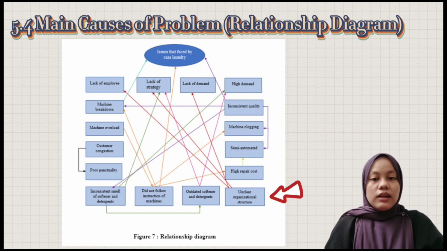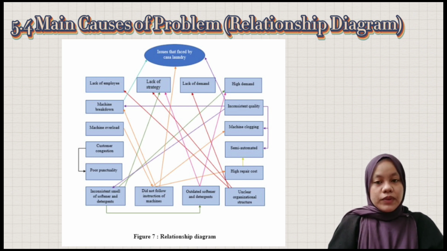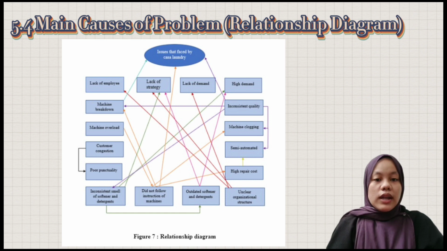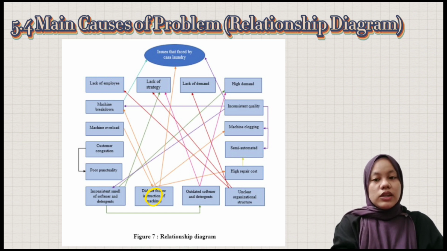For example, unclear organizational structure has shown 3 errors, which are lack of demand, lack of strategy, and lack of employees. Because the organization has an unclear organizational structure, the strategy became weak, and the company could not create a strong strategy in order to make more profit. Machine overload happens because some of the customers did not follow the instructions. Because of that, it caused machine clogging and machine breakdown. If the machine becomes damaged, the cost of repairing the machine is too high.